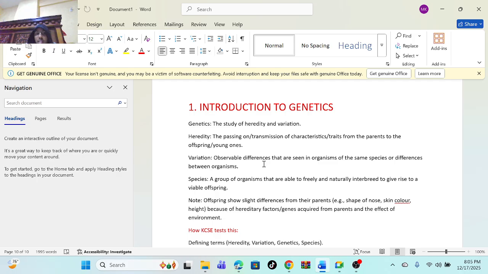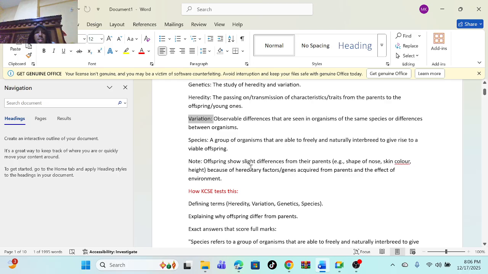What does heredity mean? Heredity means the passing on or transmission of characteristics from the parent to the young ones. For example, people may look at you and say you resemble your father or mother, or your grandfather or auntie. That's known as heredity. Variation is the observable characteristics. What do we observe? Are you tall, short, thin? Those are the observable characteristics, known as variation.